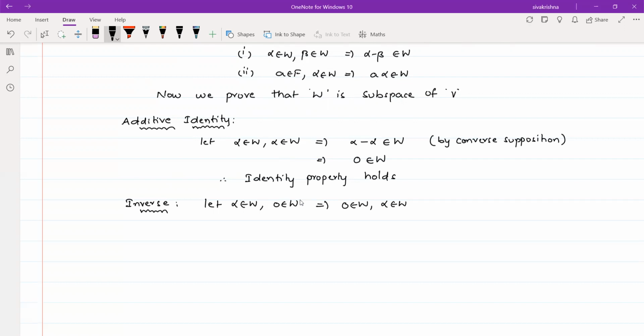Once again, by the converse supposition, or by the converse part, we get 0 minus alpha belongs to W.